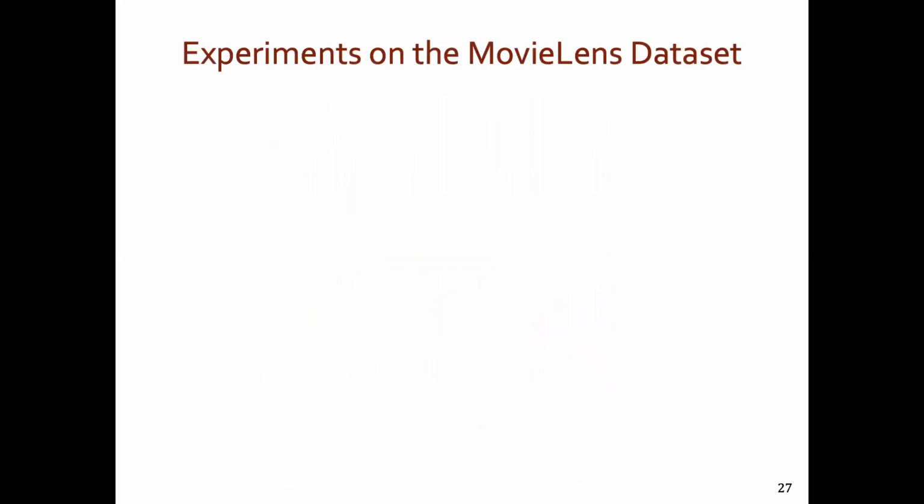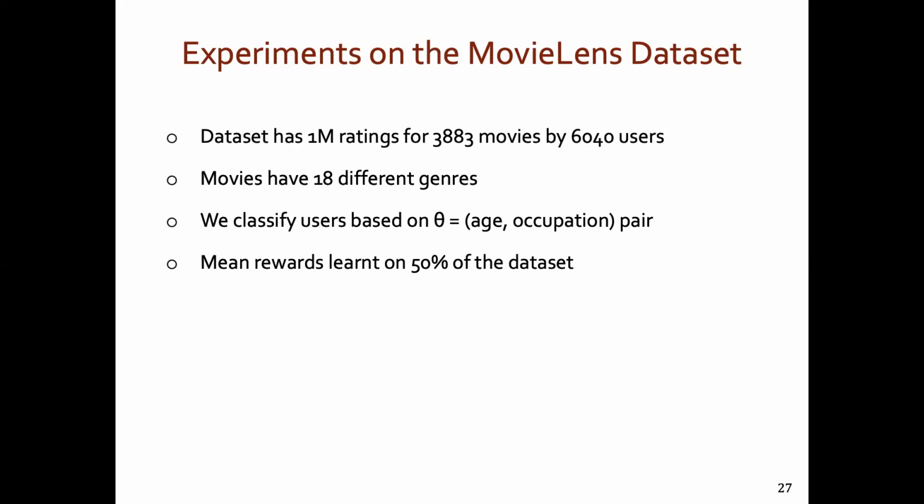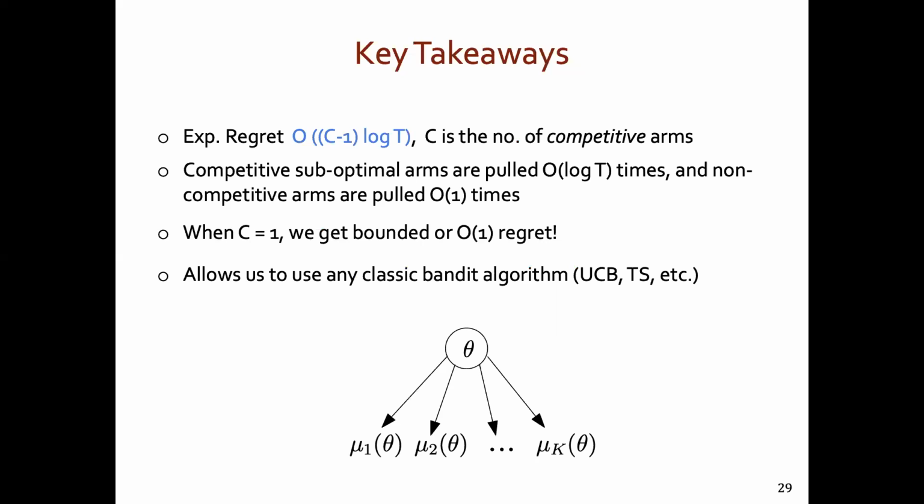To validate our findings, we did experiments on a real-world recommendation dataset. We took the MovieLens dataset and used a part of the dataset to learn mean reward mappings and ran the algorithm on the remaining dataset. The goal was to find the right movie genre for an unknown user while incurring minimal regret. We saw that even in such real-world scenarios, our algorithms were able to exploit structure, eliminate a large number of arms in step 2 itself, and achieve a regret much smaller than the standard approaches.